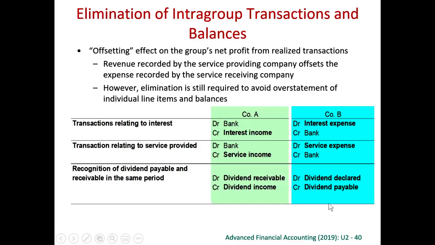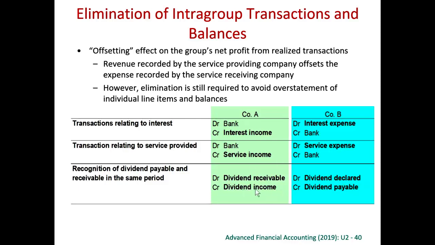Actually, we eliminate also for the dividend. Remember, we say that any dividend income, dividend paid between the parent and subsidiary should be eliminated. So the parent may have recognized the dividend income, the subsidiary may have declared the dividend paid. So in the individual financial statement, this is correct. But on consolidation, we need to debit away this dividend income. We need to credit away this dividend paid. So we eliminate this dividend income and dividend paid.